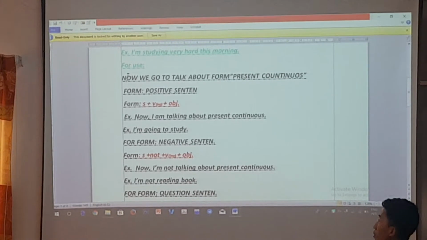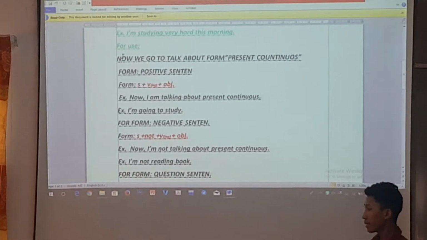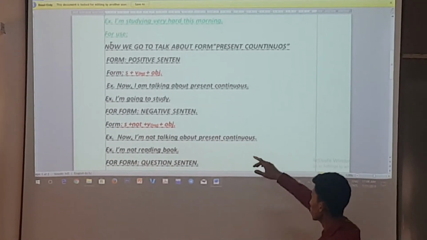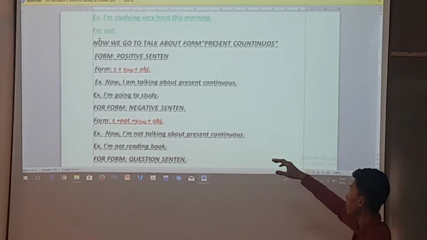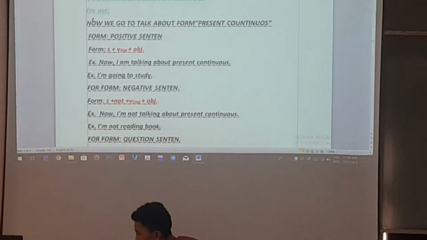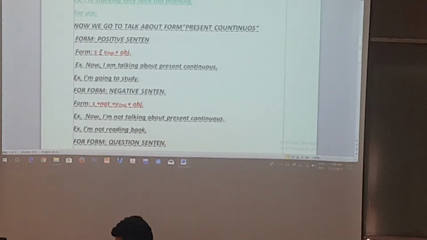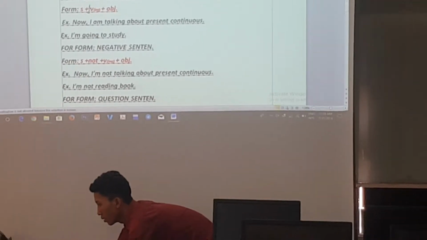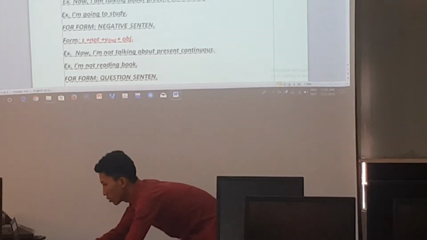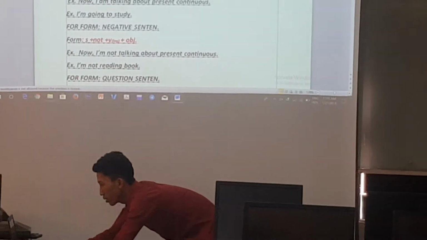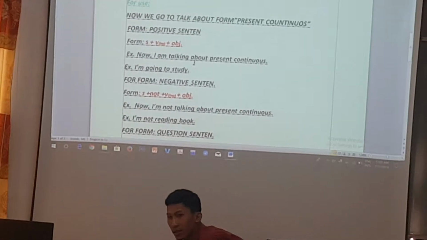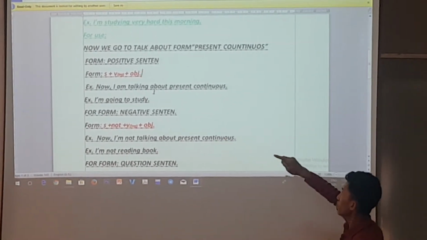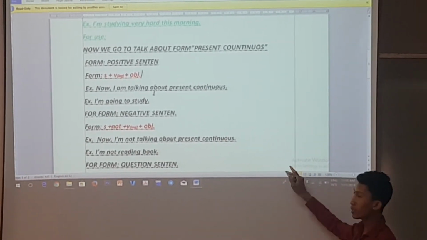Now we're going to talk about the form of present continuous. Form, positive sentence: subject plus to be plus verb-ing plus object.